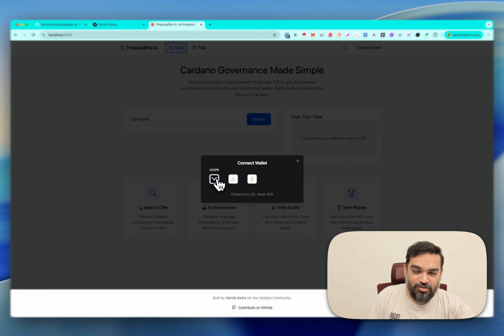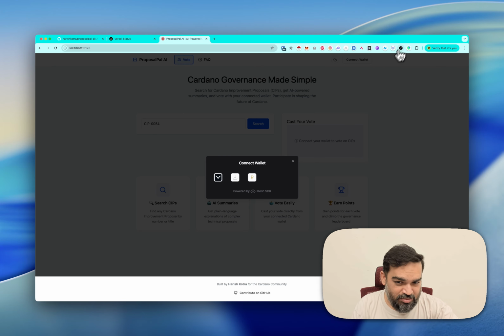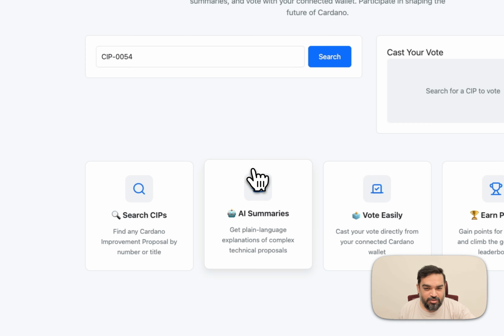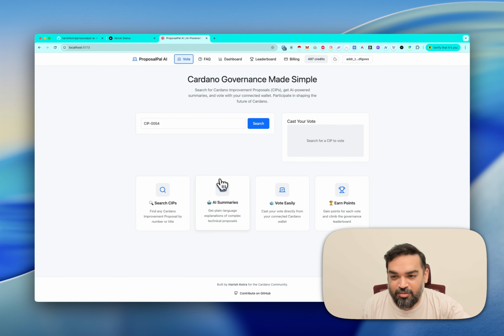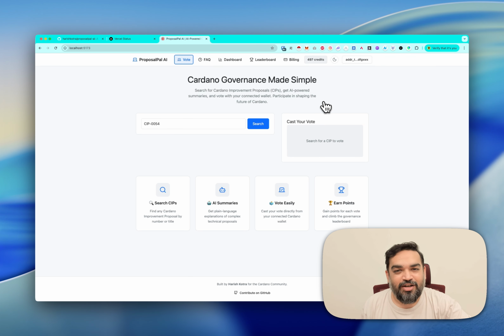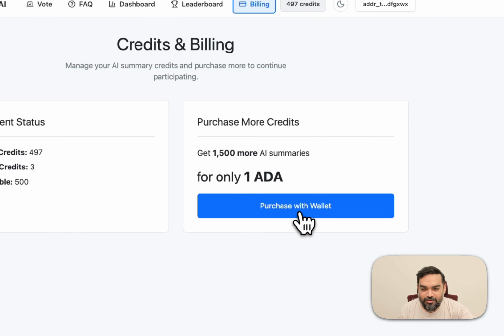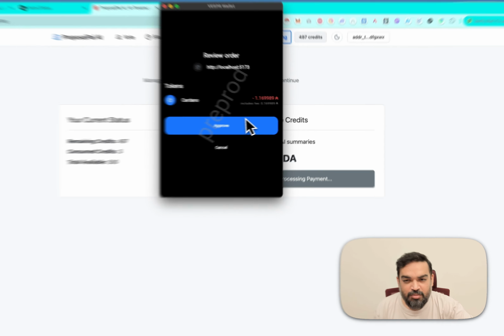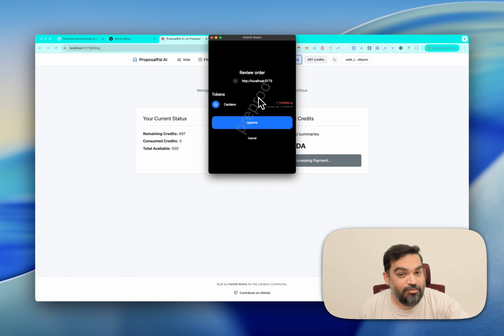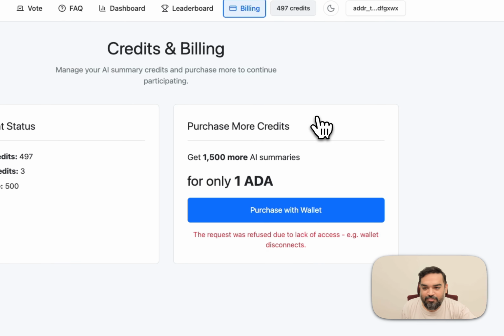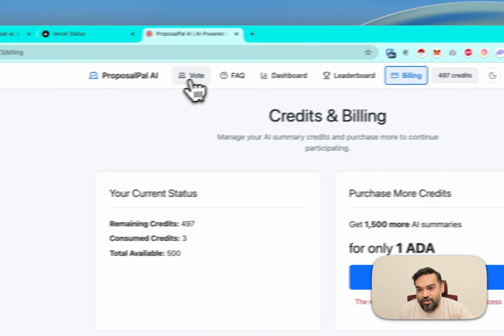It supports all wallets through the Mesh.js SDK. I've only enabled Vespr for the sake of this demo, so you're only seeing Vespr, but it works with Yoroi and all other wallets if they're enabled. Once it is connected, every user gets 500 credits for using the summary feature. And if they want more, they can purchase 1500 more credits for 188. This can be altered. For now, this is all on pre-prod. So you can see this works and you can pay and then have the credits added to your balance.